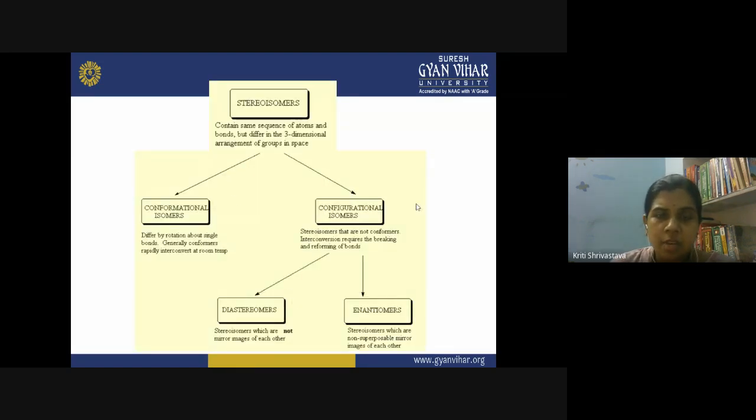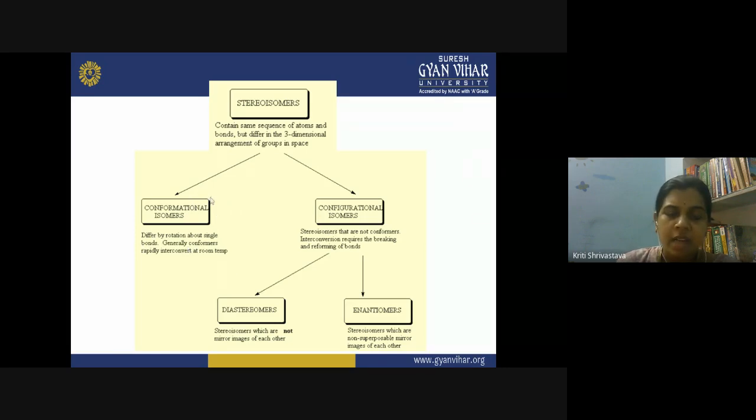In stereoisomerism, you have conformational isomers, which differ by rotation about a single bond, and generally the conformers rapidly interconvert at room temperature. The essential condition for conformational isomerism is that your molecule contains a carbon-carbon single bond. When they have single bonds only, they can rotate around that bond, giving different relative positions of the groups present on the two carbon atoms. This gives you different conformers of the same compound, and they all differ in their energy.